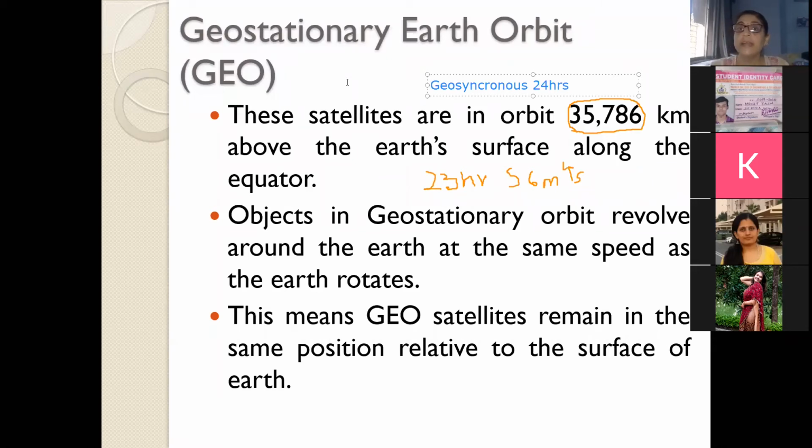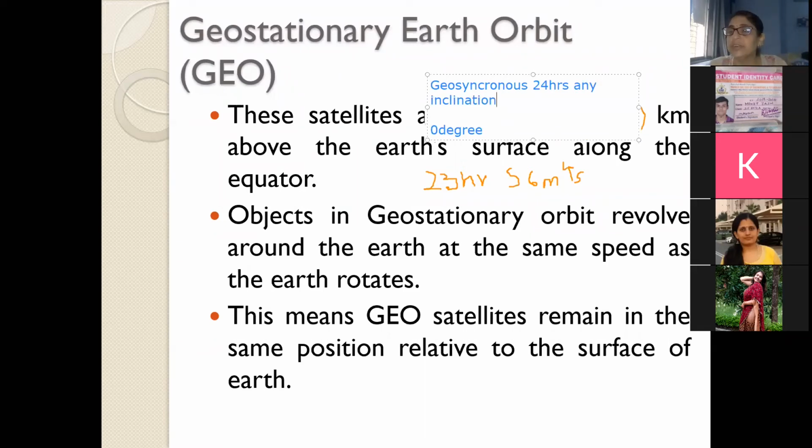But geostationary has a 0-degree inclination, whereas geosynchronous can have any inclination. The time period is 24 hours to complete one revolution.